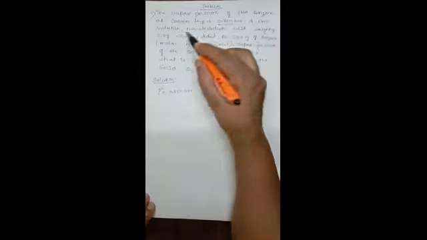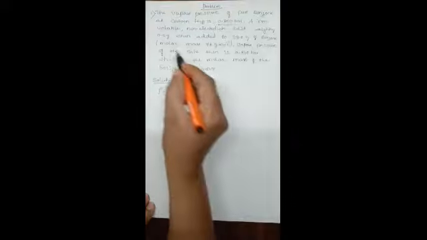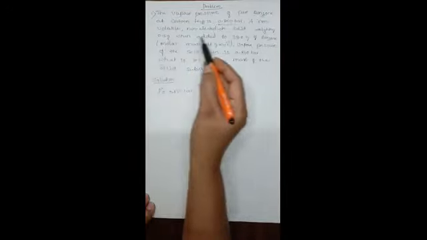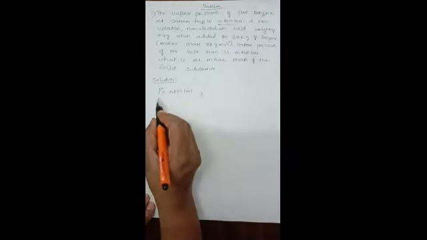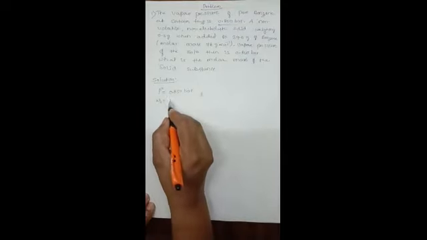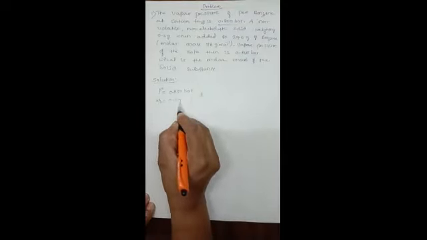A non-volatile, non-electrolyte solid weighing 0.5 is nothing but the weight of the non-volatile solute. So the value of W2, the weight of solute, is given as 0.5 gram.